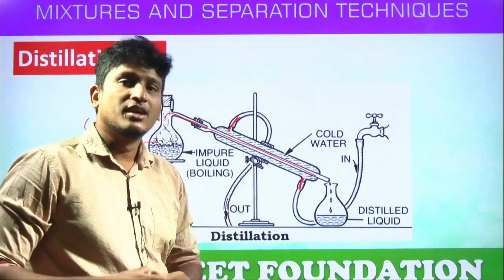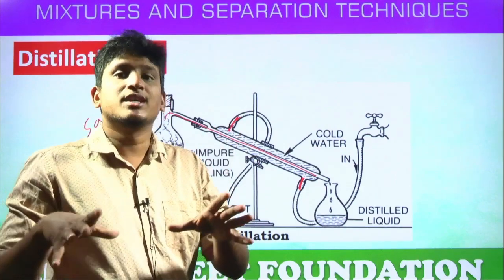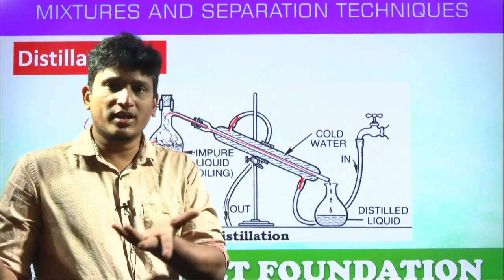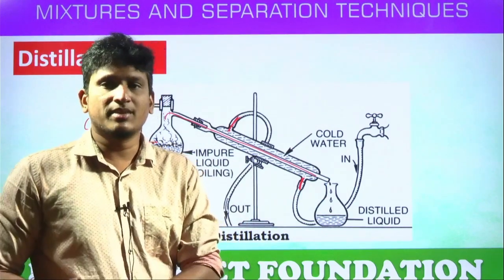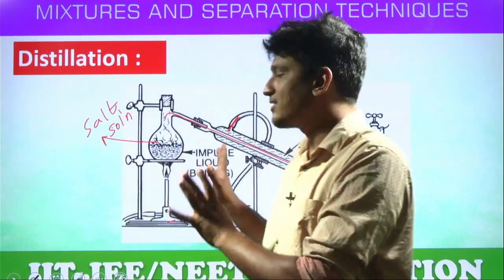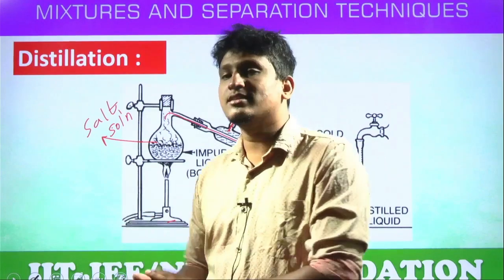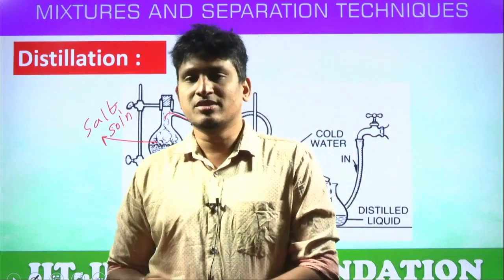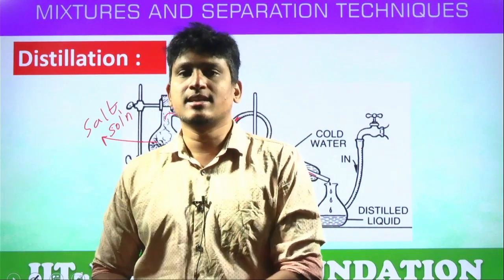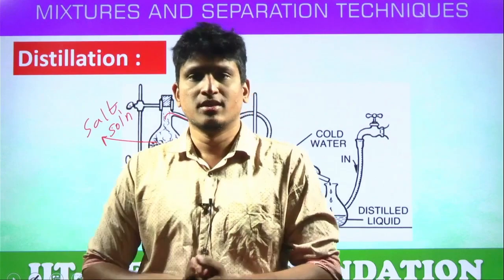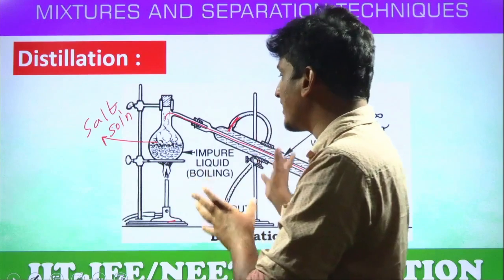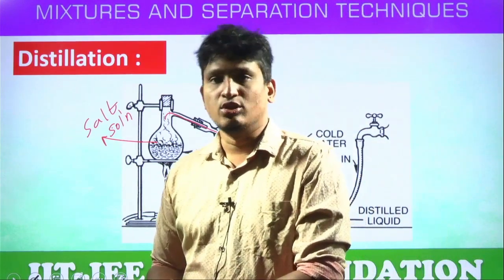Ultimately, what we are doing here is condensing the vapors which are coming from this round bottom flask. Sir, how? By cooling. Ultimately, by cooling effect only, students, vapors can be condensed. So this process is called the distillation process, and the premises where this process takes place is called a distillery. Mostly we see this process of distillation in liquid products factories, for example alcohols, perfumes. In all these kinds of industries we can see these distilleries where they condense the vapors from the solution, from the mixture.